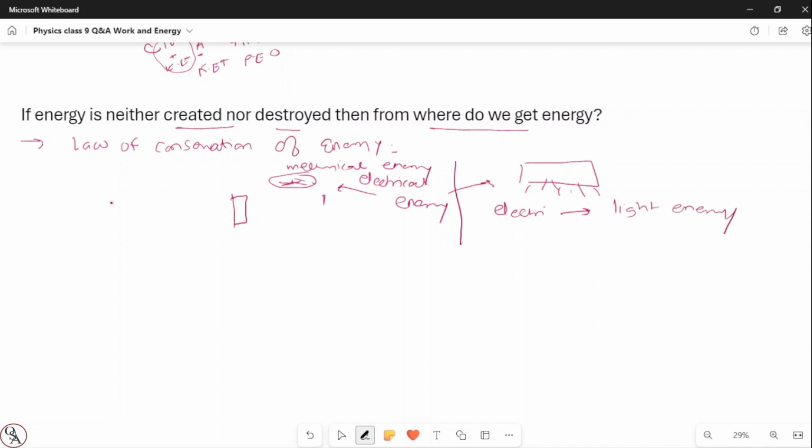For example, in a vehicle, right? The vehicle has some kind of engine. They get the energy from the petrol, so it's a kind of fuel energy. Then it passes to the engine. With the help of petrol, the engine gets started, so it is converted into mechanical energy. And similarly, we have a battery. Because of that, the headlight of the vehicle turns on, so it's again light energy. These are examples you can give in the exam, so that this will support your answer, right? I hope you understood. You can write in a very descriptive way.